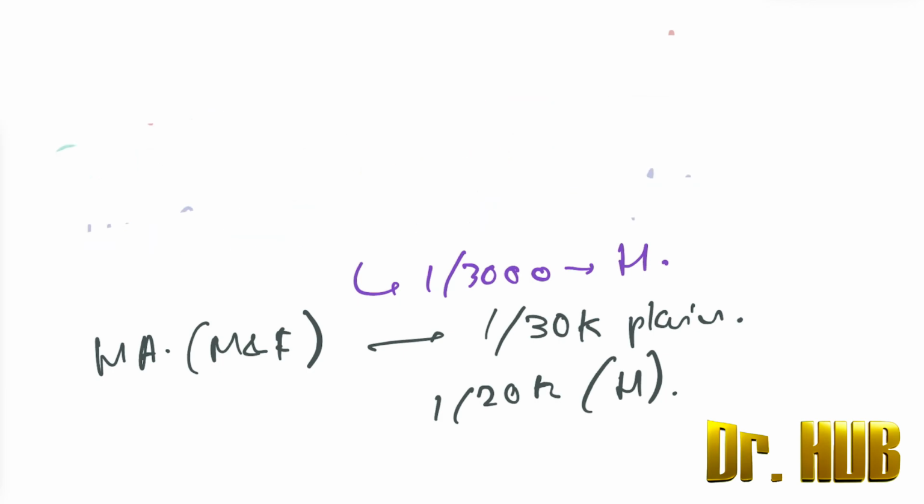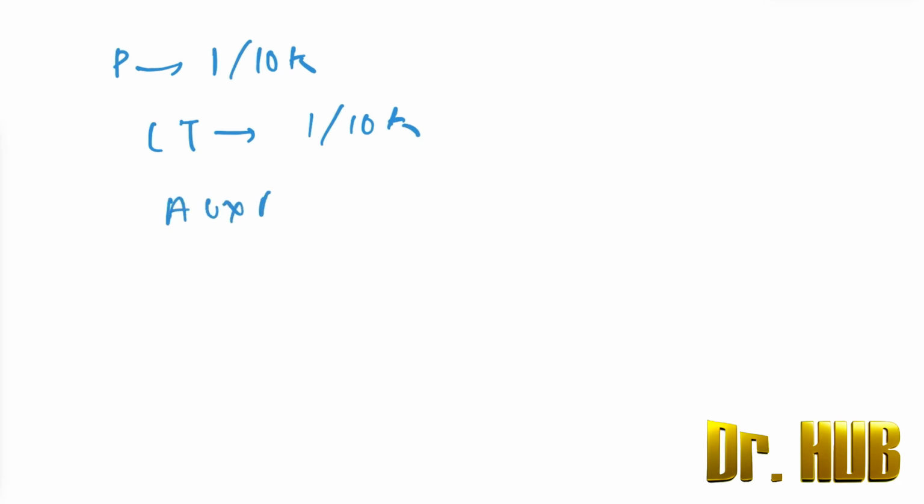Next comes the role of the pharmacist. The pharmacist is going to be 1 per 10k, and the lab technician is also going to be 1 per 10k, and the auxiliary nurse midwife is also going to be 1 per 10k.